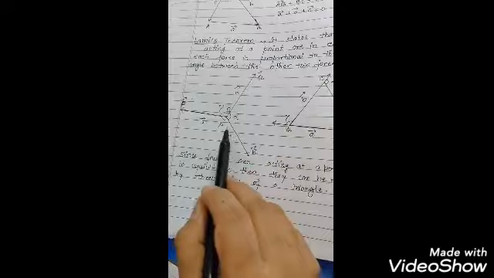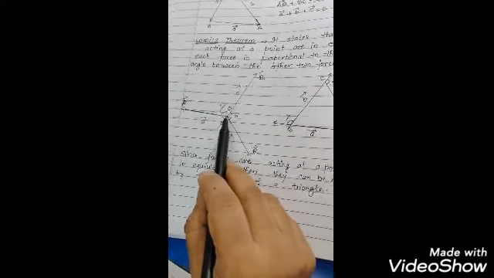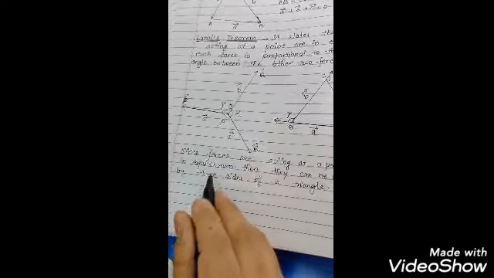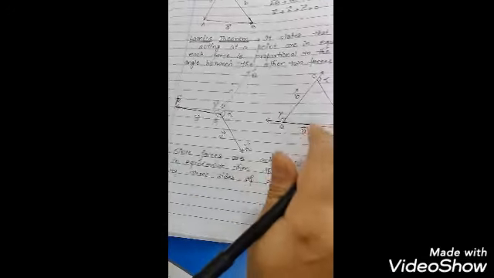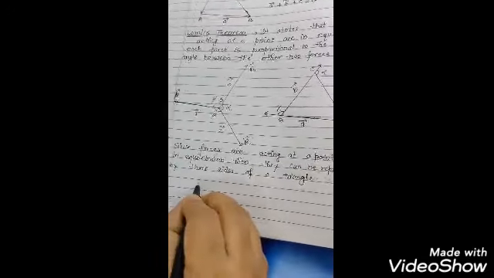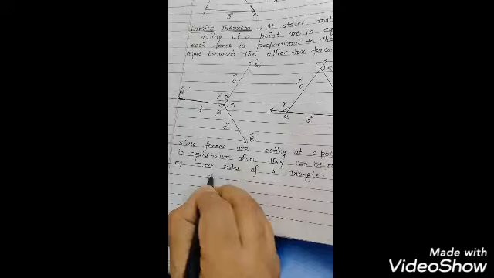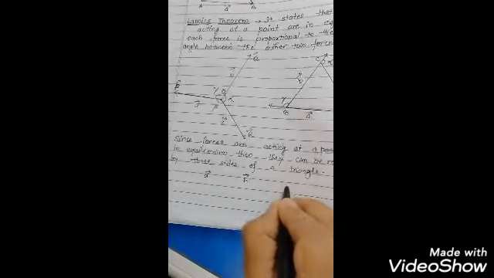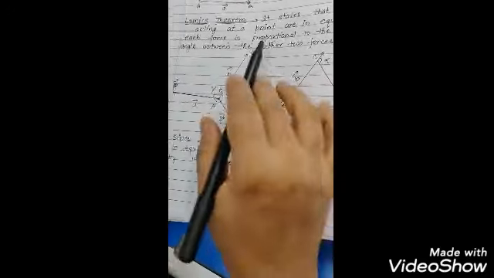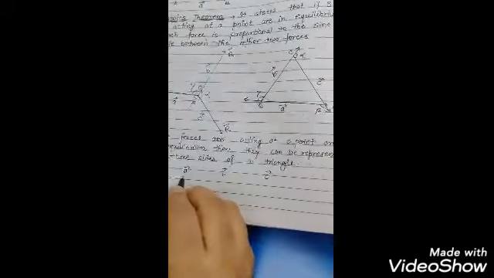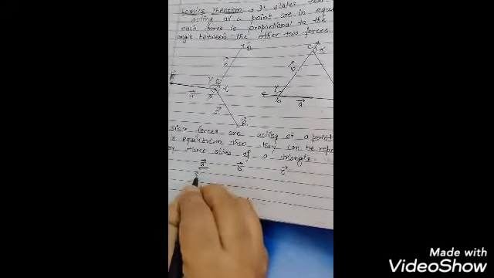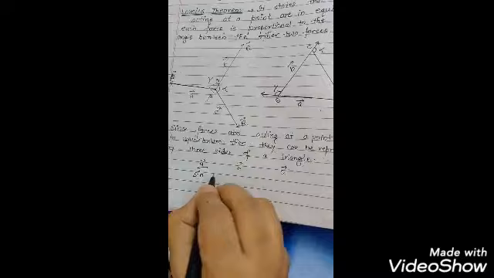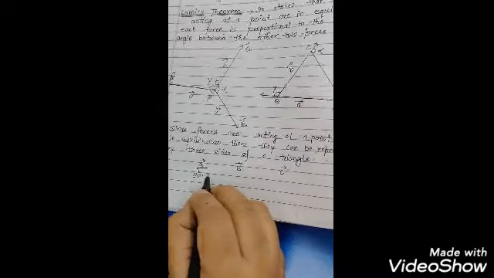Now according to Lami's theorem, if three forces are working at a point and they are in equilibrium, then each force, that means each of A, B, C, is proportional to the sine of the angle between the other two forces.